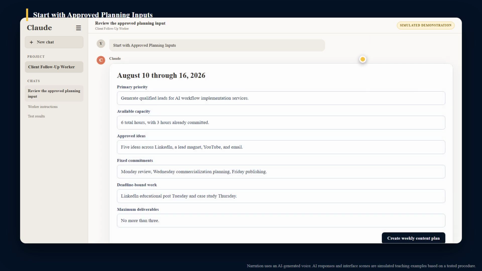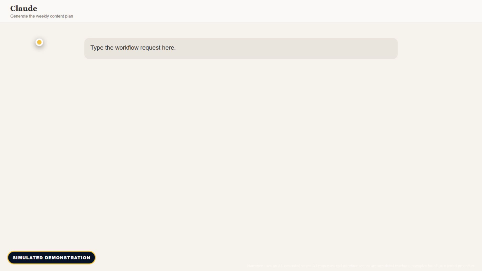Our realistic example contains 5 approved ideas and 6 total production hours. 3 of those hours are already committed, leaving 3 hours for new work. 2 LinkedIn posts have deadlines and directly support lead generation. The worksheet and newsletter are medium effort, while the full YouTube tutorial is high effort and requires procedure testing before scripting. Now submit the approved input to the tested weekly content planning worker.